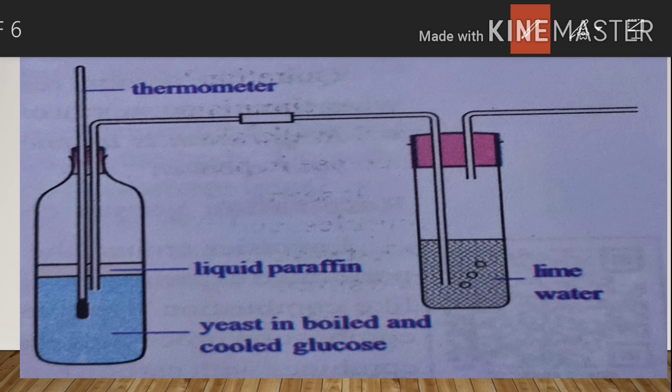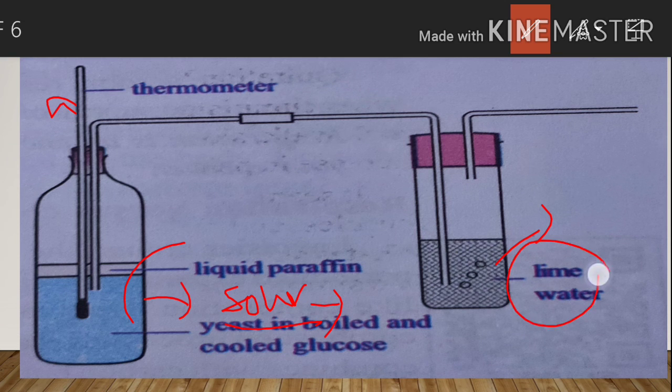So what is the result here? These observations indicate that yeast cells respire anaerobically, converting the glucose solution into carbon dioxide, and heat is produced, and a sour odor comes from this solution. The sour odor indicates that alcohol is produced. The lime water turning milky indicates that carbon dioxide is produced. The rise in the thermometer indicates that heat is produced. These are the observations from this experiment.